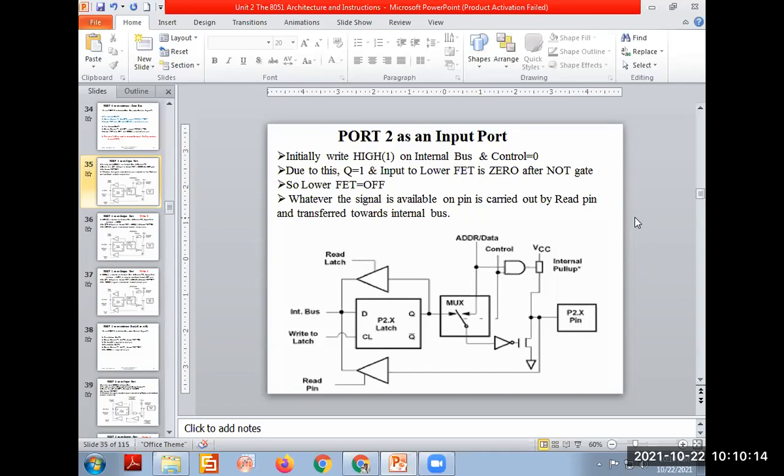Send a high level signal on that port to make it an input. Means write P = 0FFH to make all ports inputs. And to make output, send the data 0 on that through the internal CPU bus.